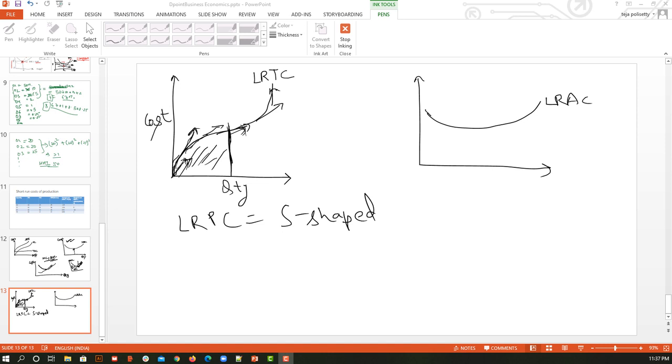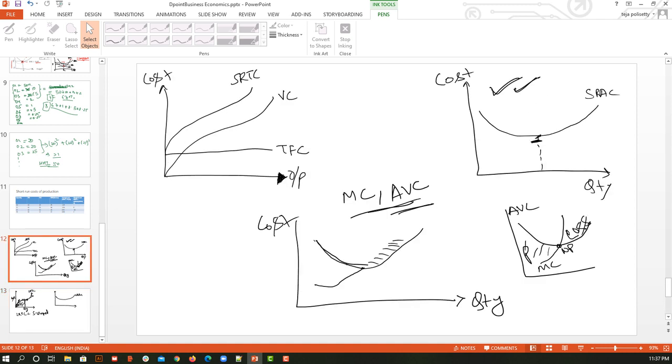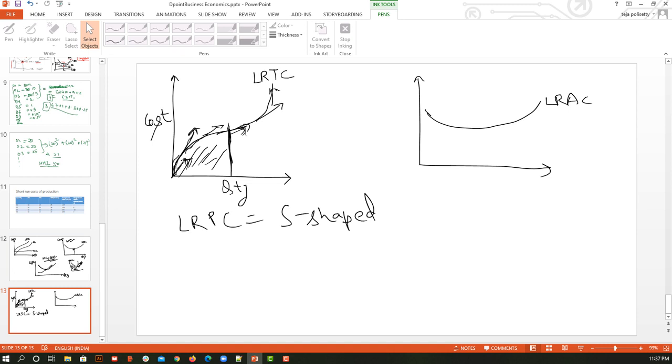Okay, now similarly if you have seen this cost, right, this one, SRAC for short run. So the long run is nothing but the summation of all those short durations.